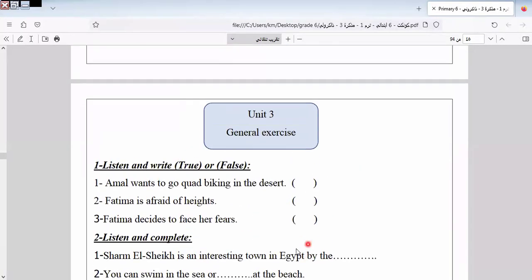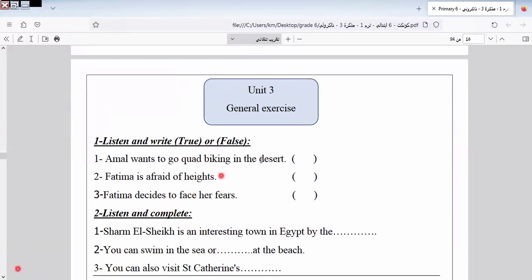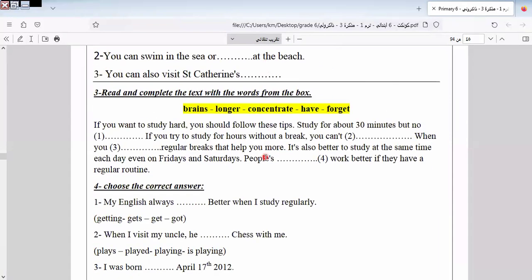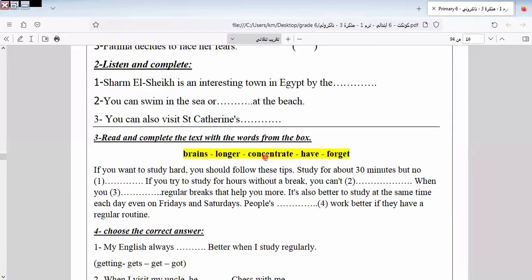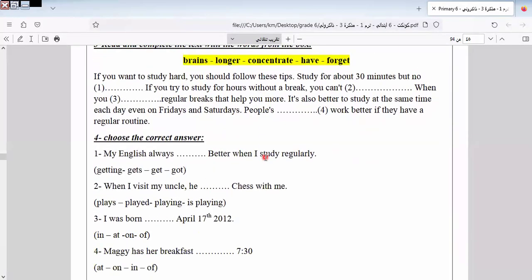Let's go to another one here. I would like to answer the question related to unit 3. As we told you, I will leave the listening for the teacher. The listening is unseen, and the teacher comes to you in your classroom and reads it. I would like to say in this question, you must listen clearly to answer well, okay?